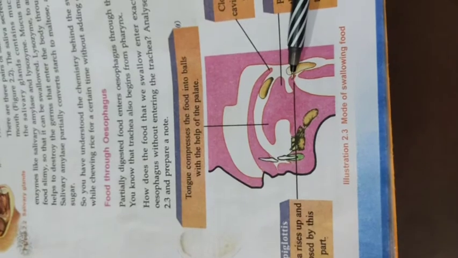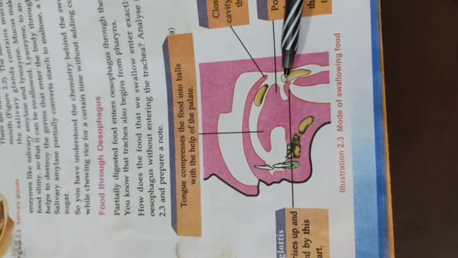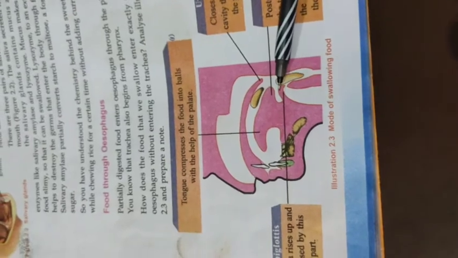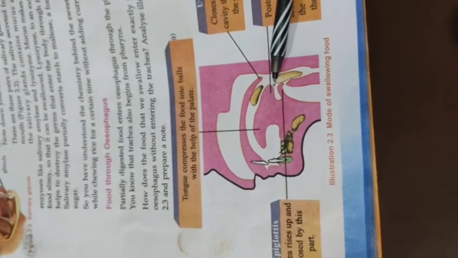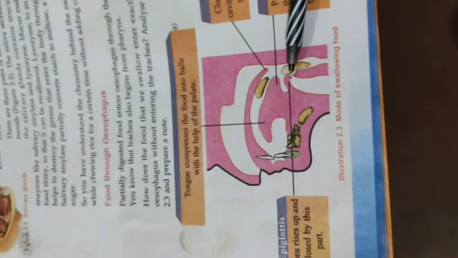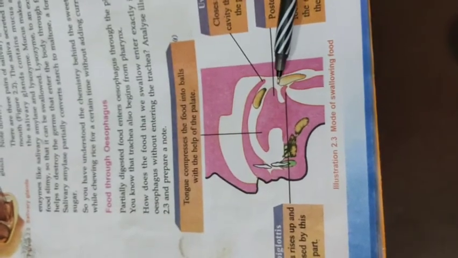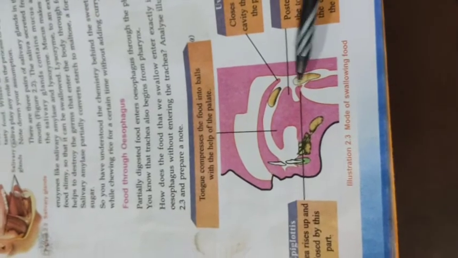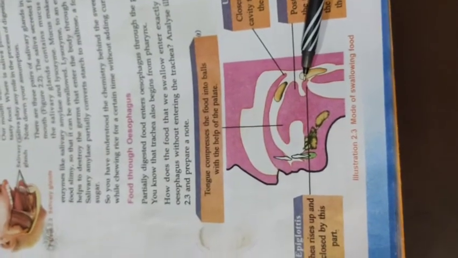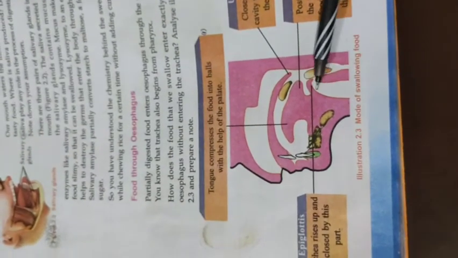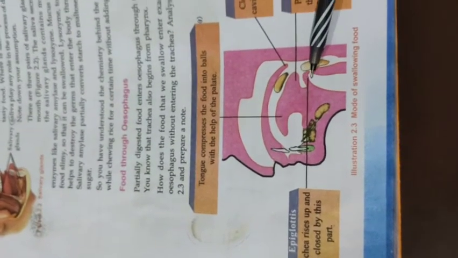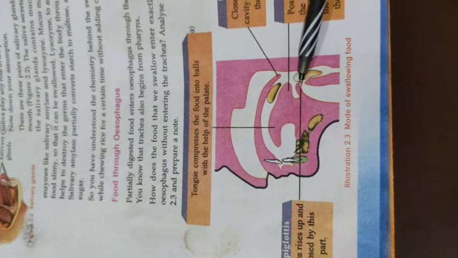The trachea rises up and is closed by this part. Closing it prevents the food from entering the trachea.